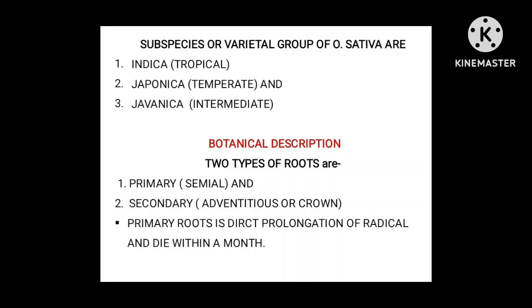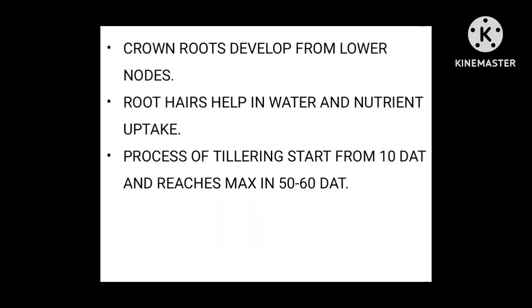And let's discuss a little more about the botanical description of rice. So there are two types of roots found in rice crop. First one is primary, that is also called seminal, and second is secondary, that is adventitious crown. So primary root is a direct prolongation of the radicle and dies within a month. So the first root that emerges from the radicle is the primary root, and it dies within a month.